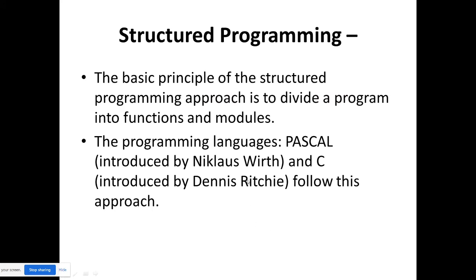Then, what was structured programming? The best example to understand it is the C language. The basic principle of the structured programming approach is to divide the program into functions and modules. Only methods were there, and if you have to perform any task, we design methods for that particular task.